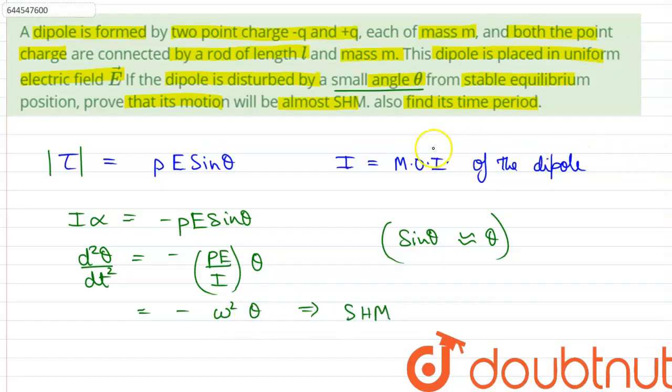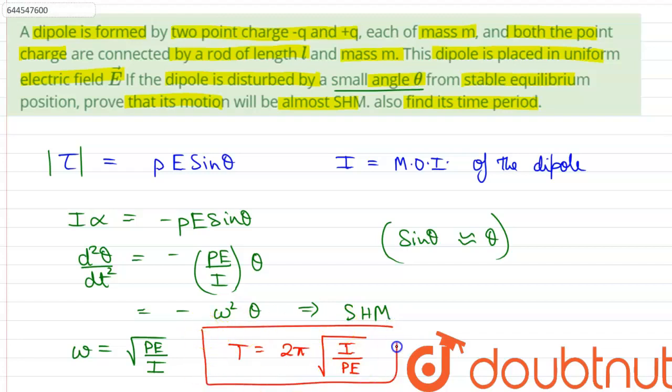Hence we can say that the motion will be almost SHM, and from comparison we can write that omega is equal to under root of PE divided by I, and therefore the time period, which can be denoted by T, will be equal to 2 pi multiplied by under root of I divided by PE, and therefore this is the answer.